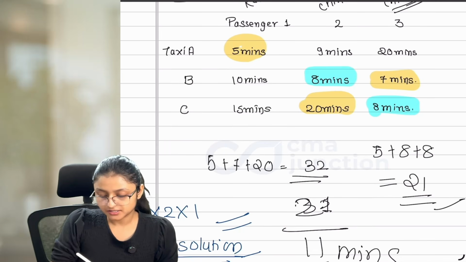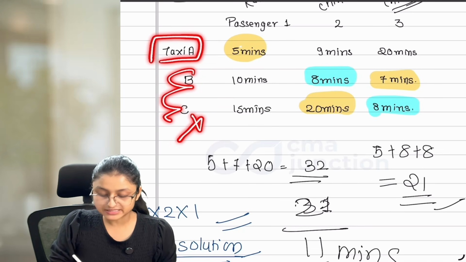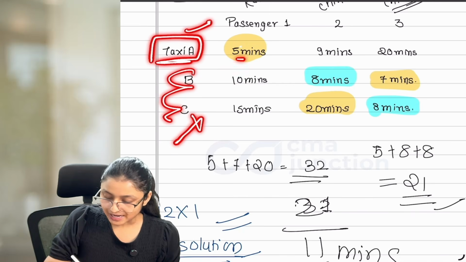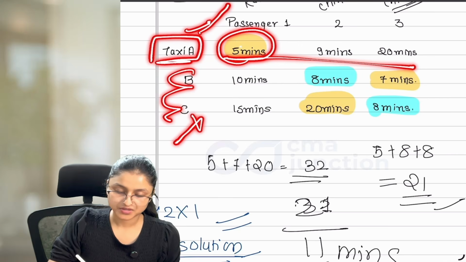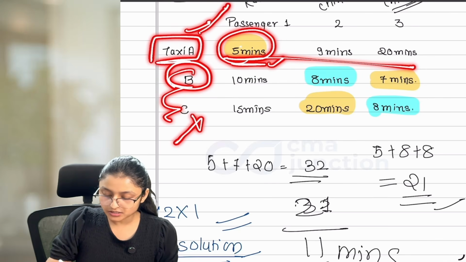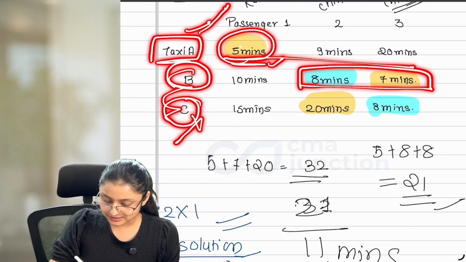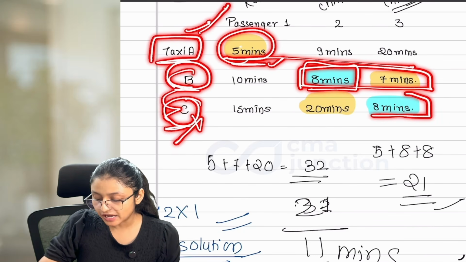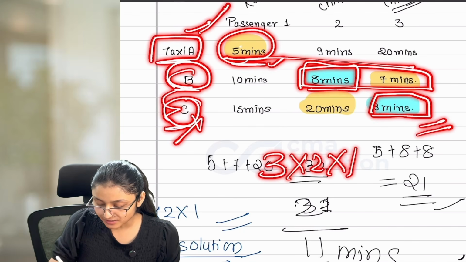Now how is it decided? Let's take the example of taxi A. I have not allocated anything to taxi B and C as of now. I am thinking about what to allocate for taxi A. So taxi A has 3 options. Out of this, I have allocated this one to taxi A. If that is the case, then for taxi B, as this is already allocated, we have only 2 options. And now for taxi C, if taxi B is allocated for this particular task, we are left with only 1 option.